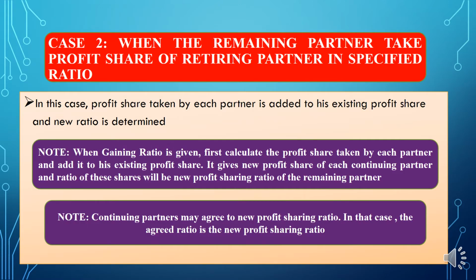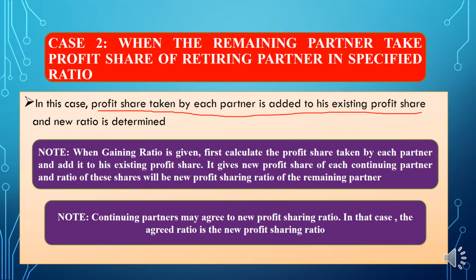Then we move to the second case, that is if the profit share is distributed in a specified ratio. In such a case, the profit share taken by each partner is added to his existing profit share.